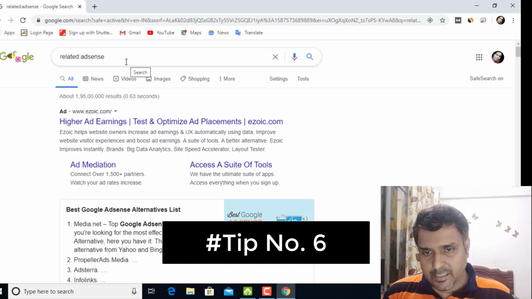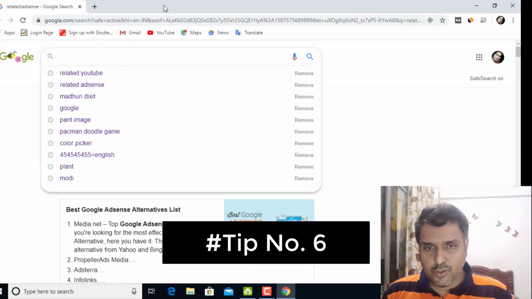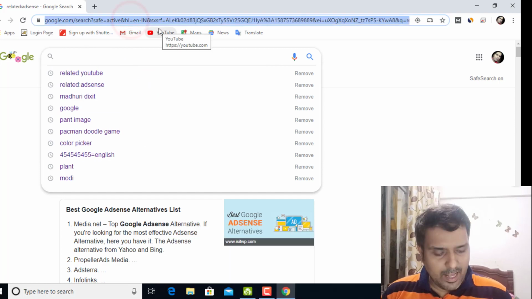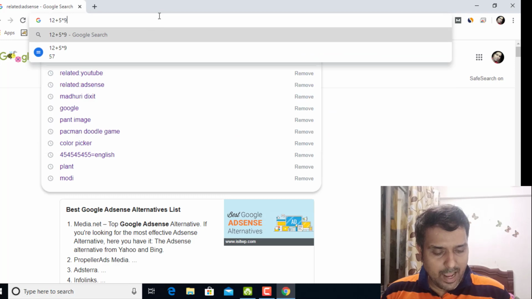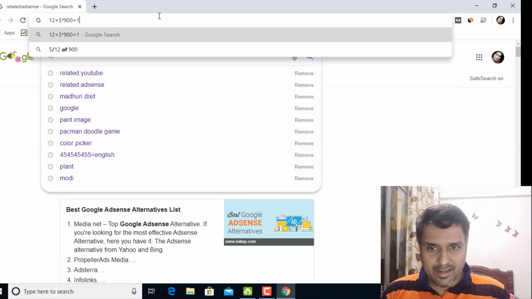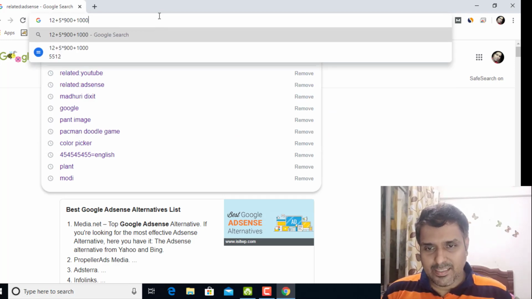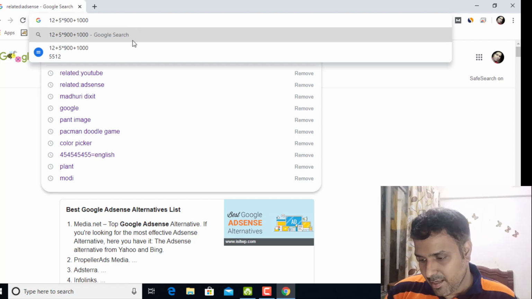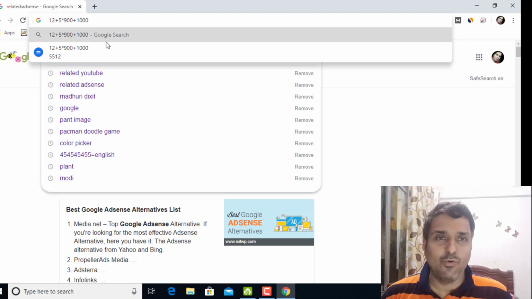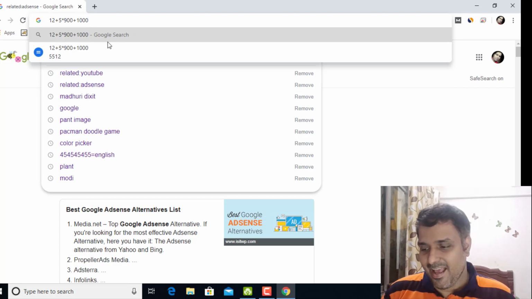So next is my calculation thing, which you can do immediately. Suppose someone has given you a number like 12 plus 5 plus into 900 plus 1000. So you can see easily you're getting a result over here. No need of using Calci or any other stuff. You can easily find out the number in the Google address bar, Chrome address bar. Okay. So this was for making calculation much faster.